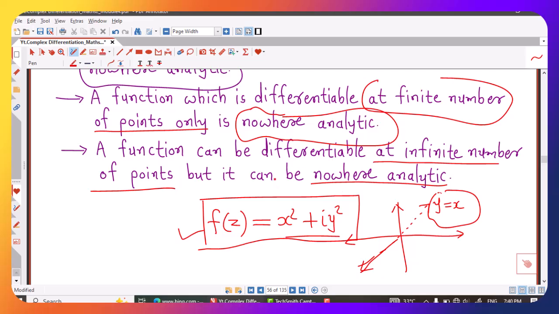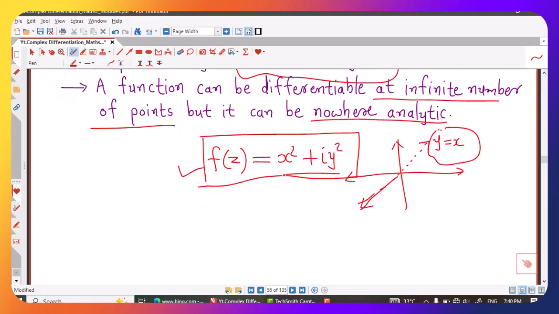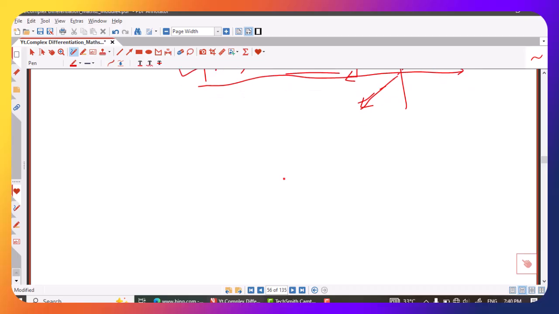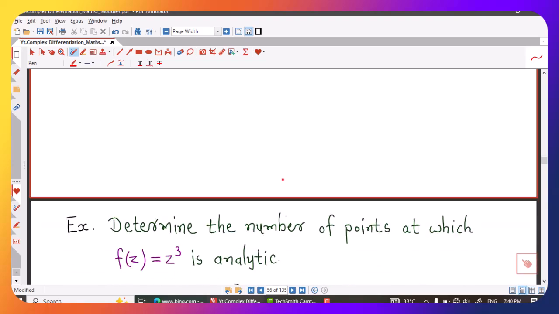With all these things in our mind, we will discuss some problems in which we will check whether given function is analytic at a given point, or we will determine the number of points at which given function is analytic.